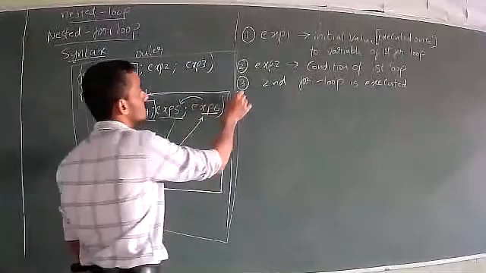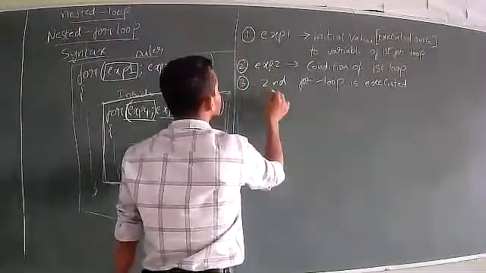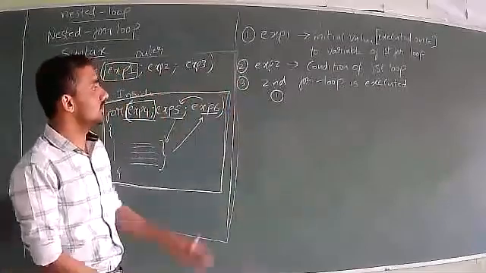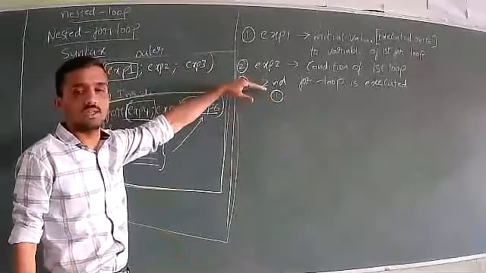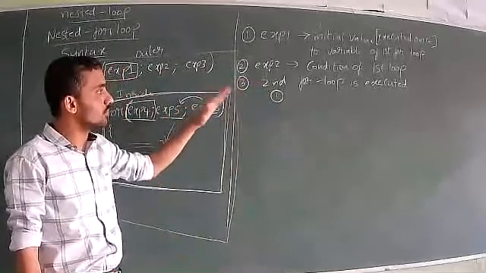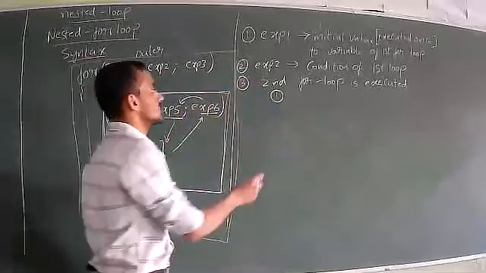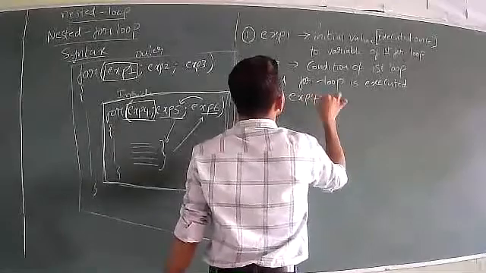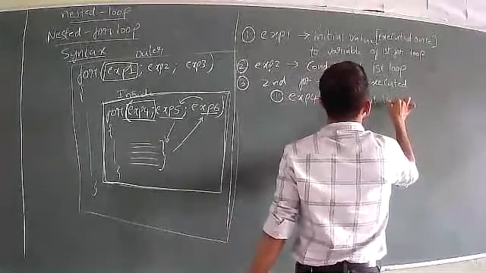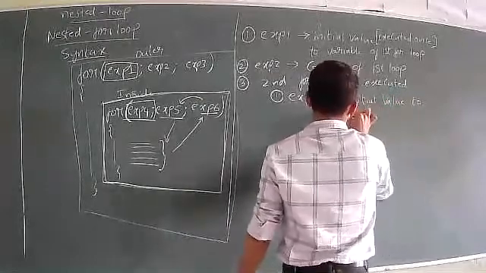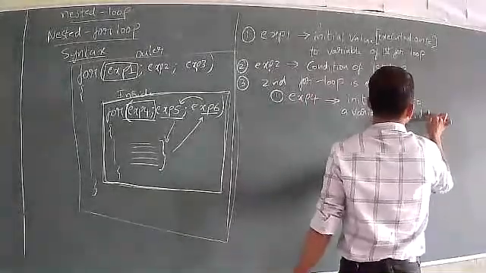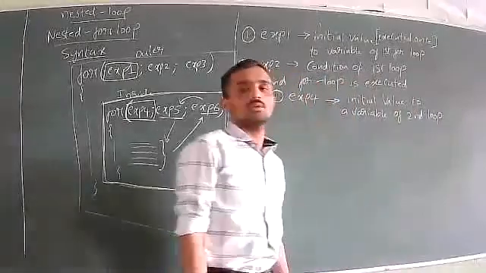So when we come to the third step, how to understand this? In the third step, again we can make subdivisions. The third is the main step. In the third main step, the first subdivision is exp4. So this exp4 will be executed. That is the initial value to the variable of the second loop.